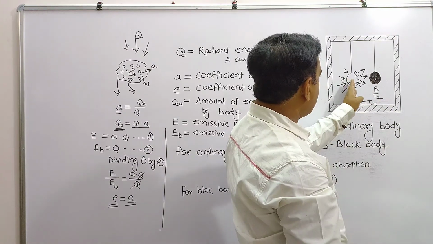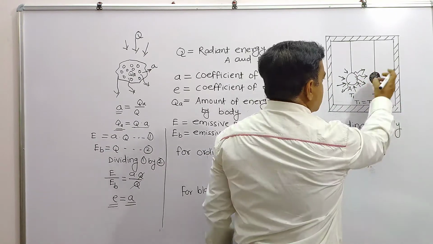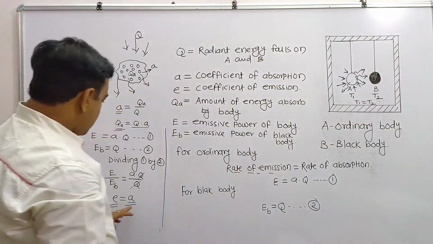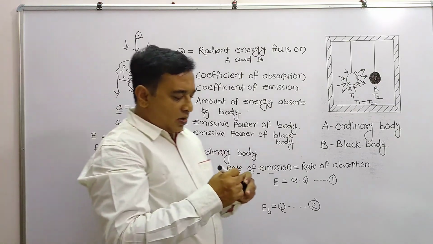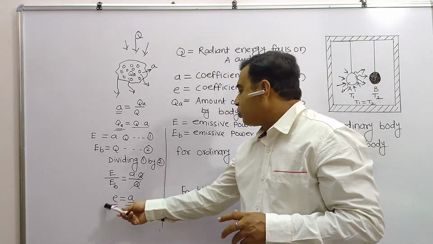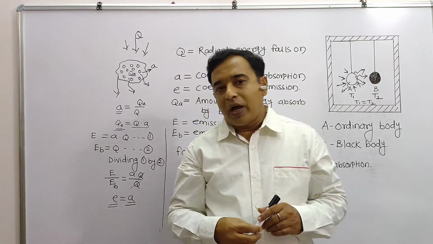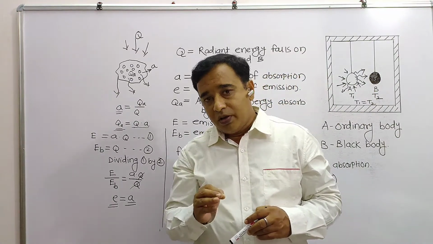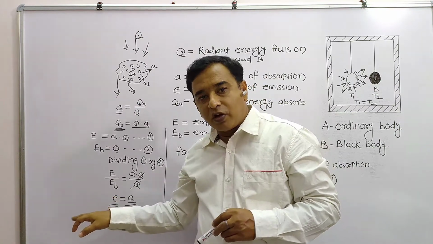as whatever amount of energy is released by body A to body B, it is absorbed, and after some time both are equal. That means, once again, for a given body, the coefficient of absorption is equal to the coefficient of emission at a given temperature, which is known as Kirchhoff's law. That is the statement for Kirchhoff's law. At a given temperature, the coefficient of absorption is equal to the coefficient of emission.